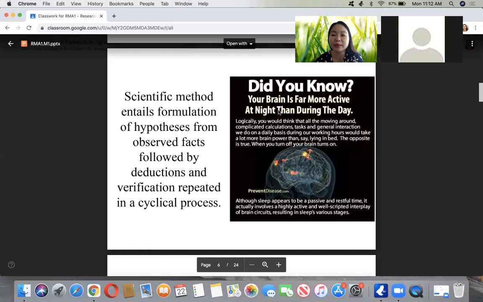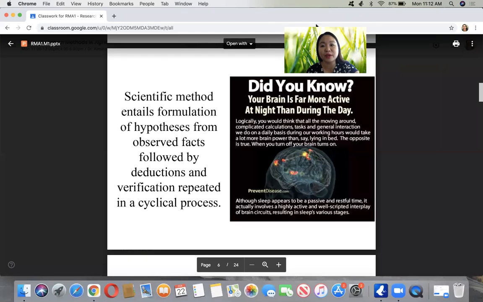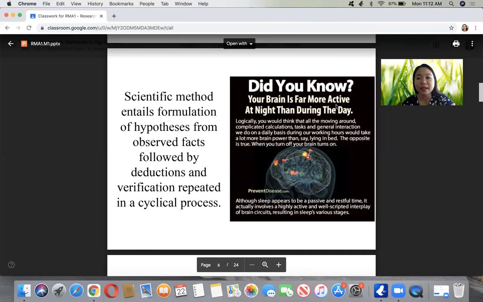So I have here a fascinating fact: even if you are sleeping at night, your brain is still working, and in fact it's working even more at night than in the day.